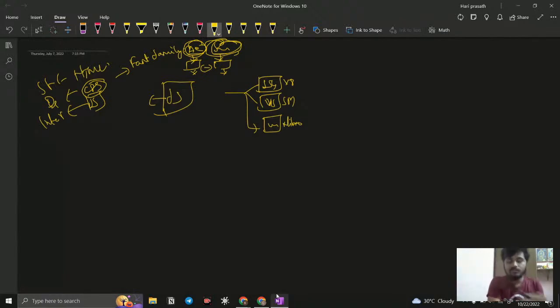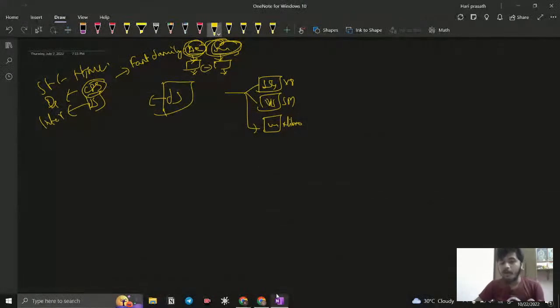If someone knows English very well, he can read very easily. The second person is right now only learning English, so he is not able to read as much, he is taking some time, and he makes some mistakes while translating. And I'm giving it to a third person who doesn't even know what English is, so how can he do it? No, right? It's the same with this: I have only one JavaScript file, but the engines are different.